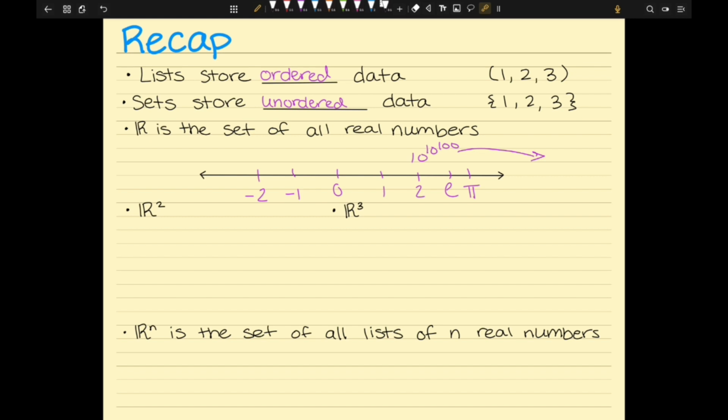And then we can go into higher dimensions. So R2, you've probably seen drawn before with X and Y axes.